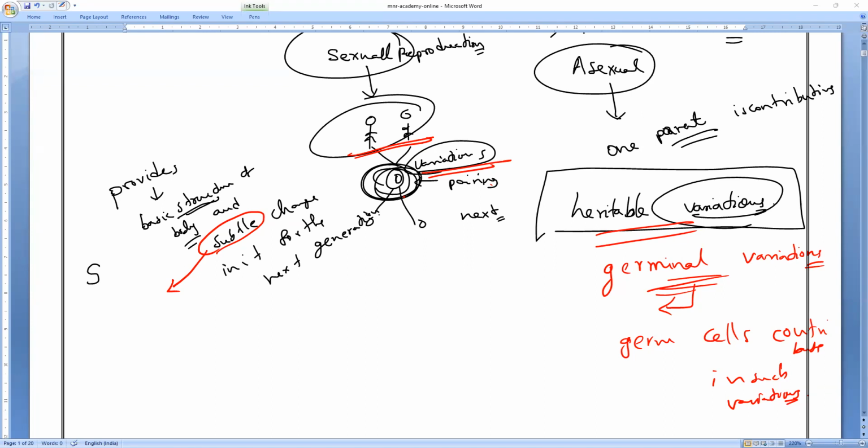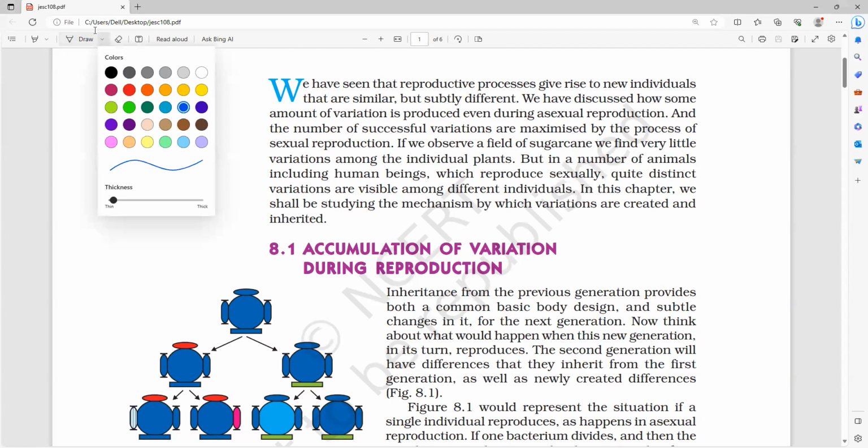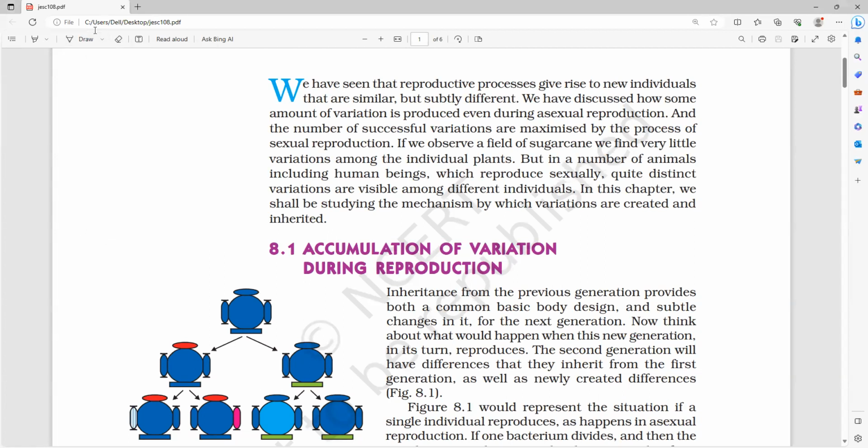That is the reason. Yesterday I taught you, and I told you to go through that. So you can see how carefully you are reading. What is the accumulation of variation during reproduction? That accumulation of variations is only another way to say inheritance. The first line itself will have it. The inheritance from the previous generation, what is its importance?